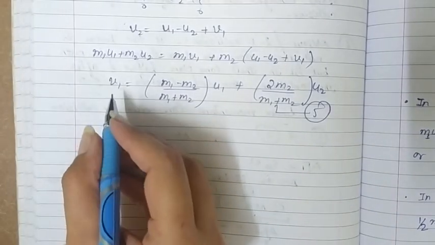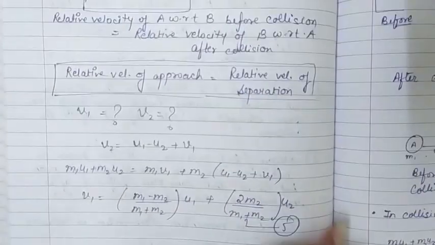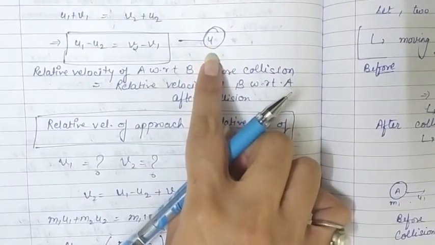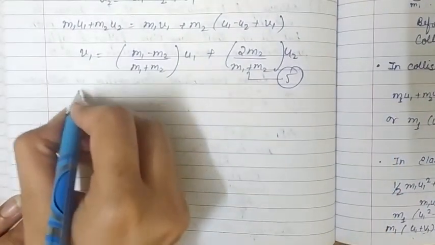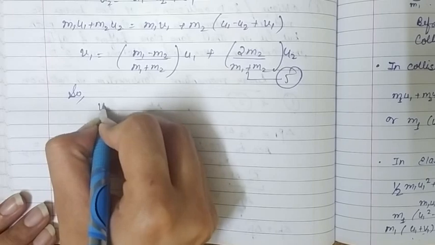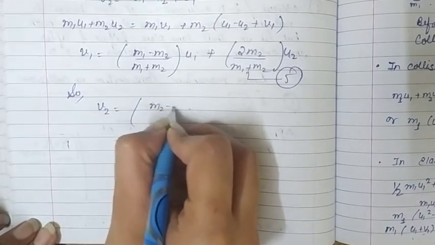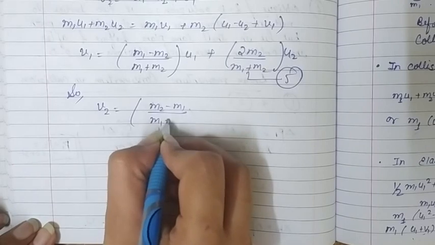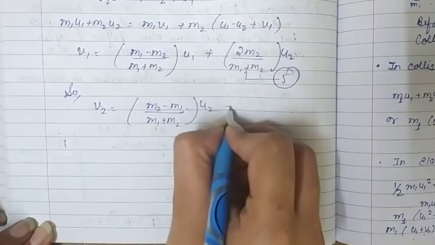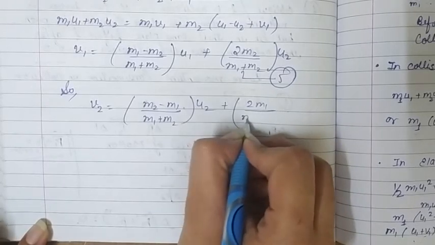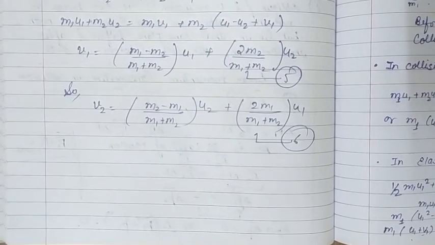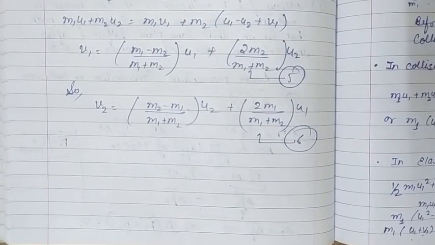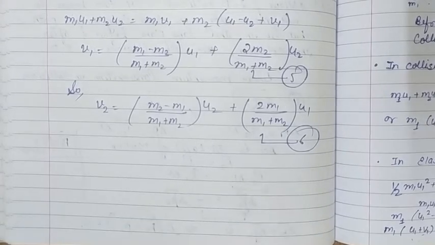And if we put the value of v1 in equation number 4, we can get the answer of v2 in terms of u1 and u2. Similarly we can find v2 is equal to (m2 minus m1)/(m1 plus m2) u2 plus 2m1/(m1 plus m2) u1. This is equation number 6. So these are the velocities that we get after collision for body A and body B. So that is the elastic collision in one dimension.